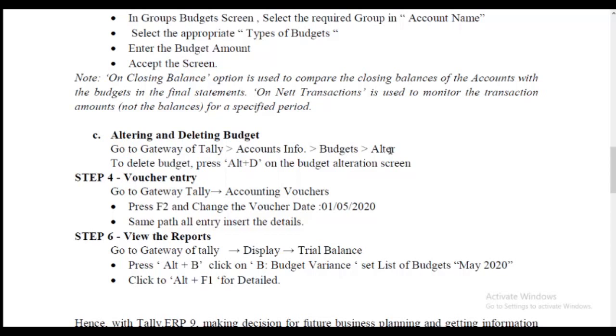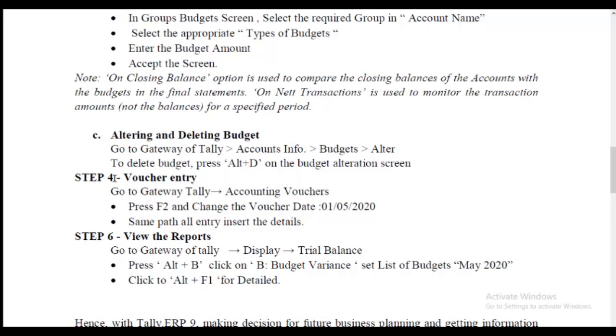You alter the budget details. When you create the budget, you put in the information, and you can easily alter it by this path. You can also delete the budget: in the alter screen, press Alt D.